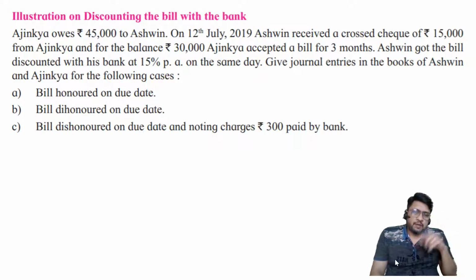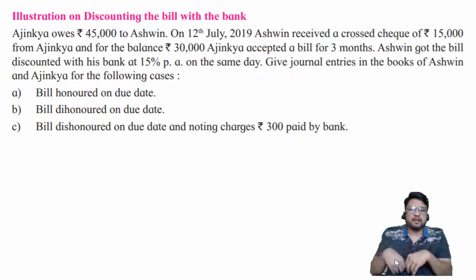So in that pyramid diagram, I can specify we are talking about the second situation which may happen in the life of a bill of exchange. That second situation was discounting of the bill. What is the meaning of discounting? Selling the bill to the bank. We are telling the banker, take this bill, give me the money. Afterwards you collect money from the drawee. So this situation we are going to talk about.